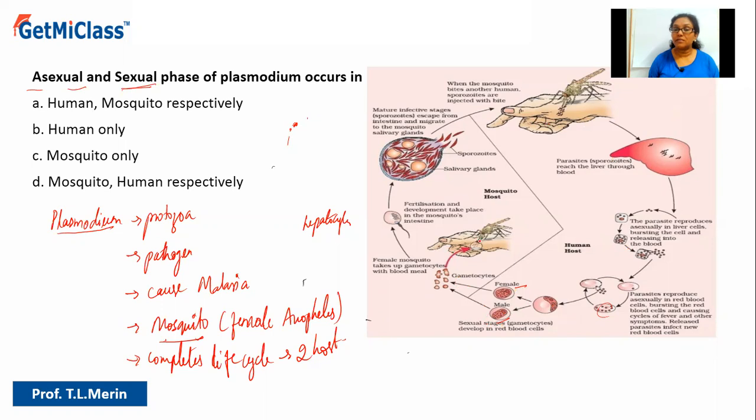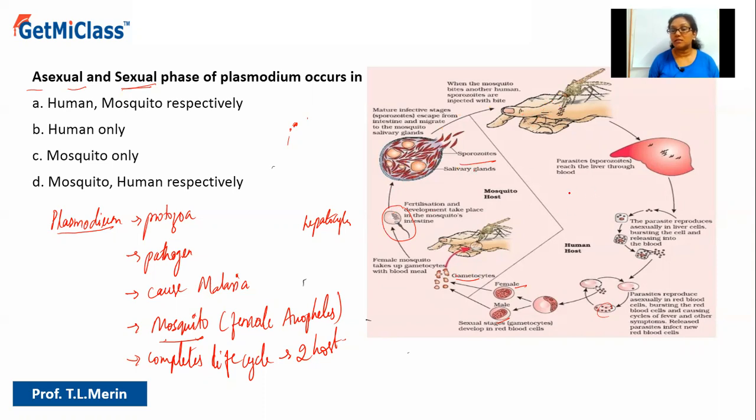And further, when the mosquito again picks up the blood from a human, it will pick up these RBCs containing the gametocytes. Further, these male and female gametocytes undergo fusion where the female will get fertilized. And that will form numerous sporozoites again. And this happens in the gut. Further, it will move to the salivary gland of the mosquito. And again, the cycle continues. When the mosquito bites, it will transfer the sporozoites into the body. So this is what happens.